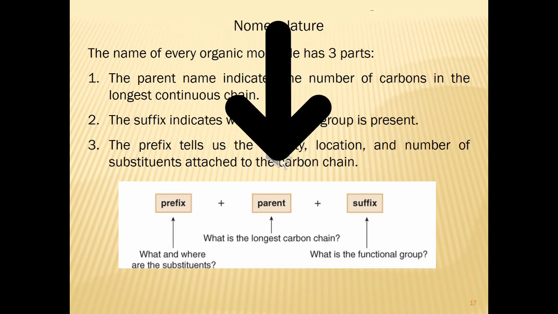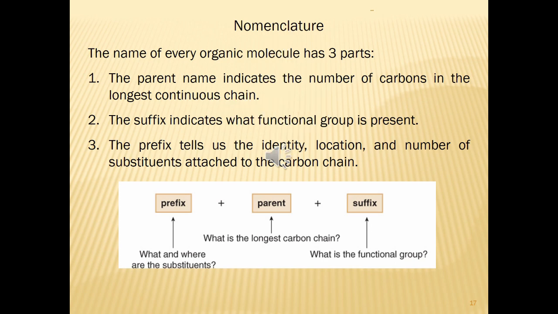The name of every organic molecule has 3 parts. The parent name indicates the number of carbon in the longest continuous chain. For example, 6 carbon, so the name is hexane. The suffix indicates what functional group is present. The prefix tells us the identity, the location, and the number of substituents attached to the carbon chain.